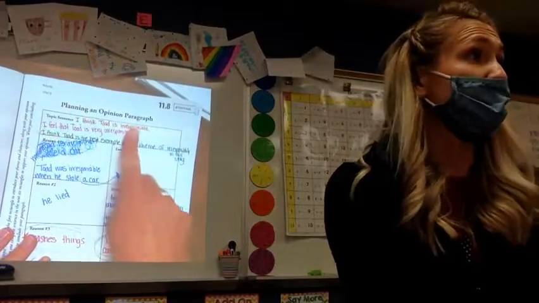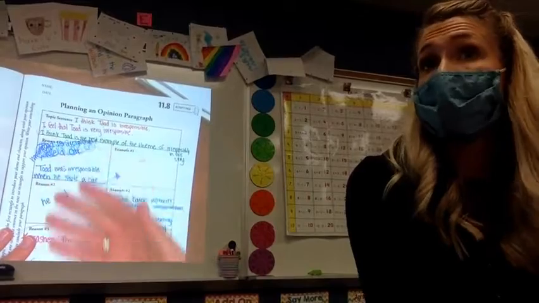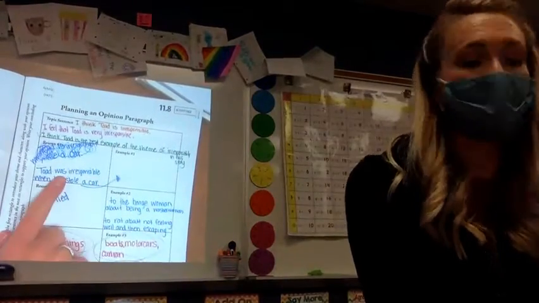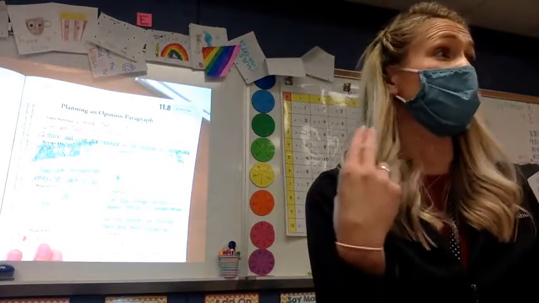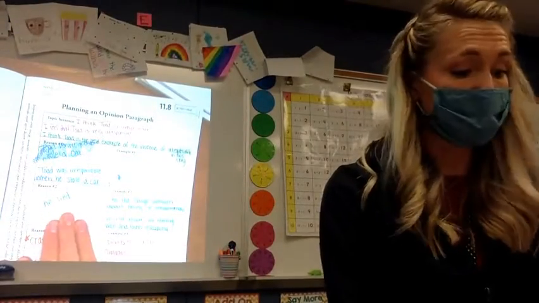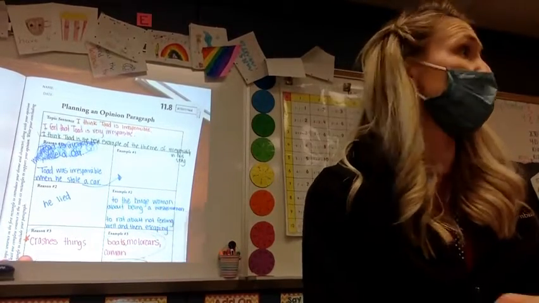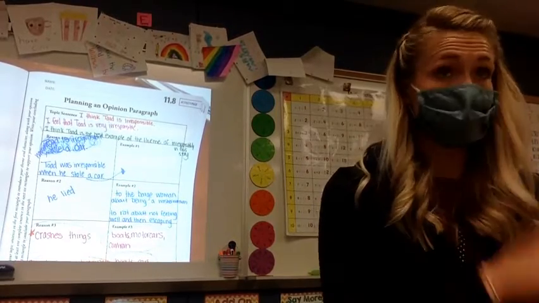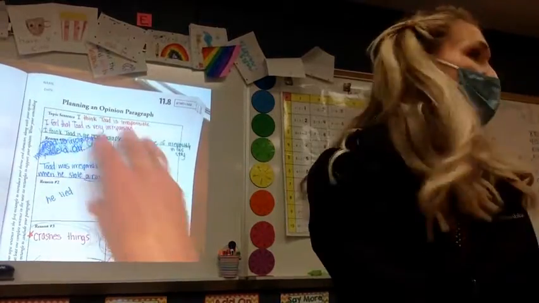We wrote a few topic sentences, and then we started to plan out examples of reasons that Toad is very irresponsible and specific examples from the story. So he's irresponsible because he steals things like a car. We later learned that he also steals a horse, right? So he's stealing things. We know he lies. Some examples of him lying are he lies to the barge woman. He lies to Rat, right? So, specific examples. He crashes things. He crashes his boats and motor cars and caravans. He spends too much money on boats and cars, right? When I go to write my paragraph, I don't need to reinvent it.